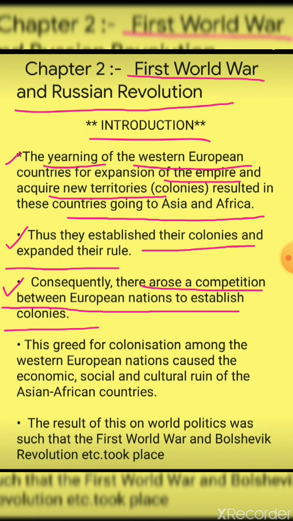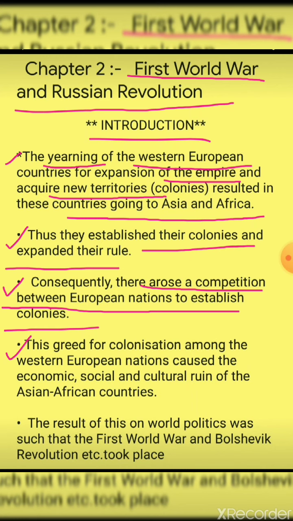A competition arose between the European countries for expanding and acquiring more territories. That was the thinking of all European countries, and for that reason competition started between them.